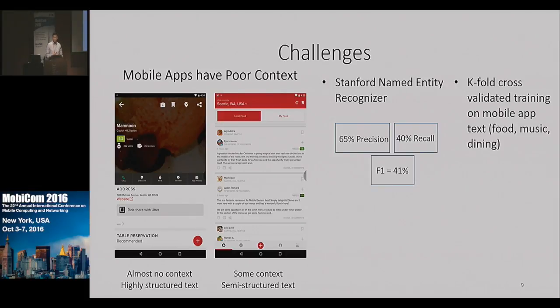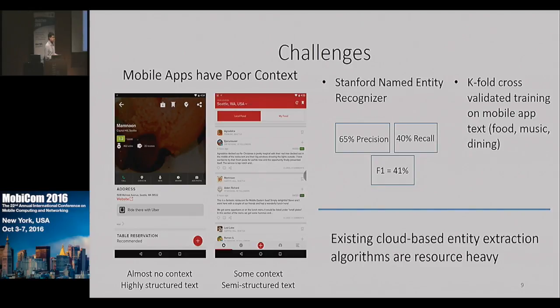Existing state-of-the-art systems on the web have an accuracy of at least 80%. And the reason for this big gap in accuracy is essentially this lack of context. The second challenge is that the cloud-based systems run resource-heavy algorithms on their cloud infrastructure. Particularly, they have very large knowledge bases, which makes them unsuitable to run directly on the smartphone.